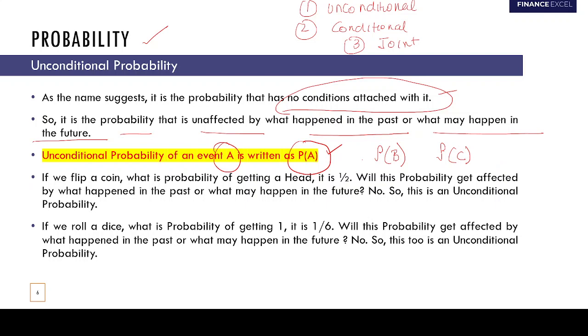Let's do some examples, guys. If we flip a coin, what is the probability of getting a head? It is 1 by 2. Will this probability get affected by what happened in the past or what may happen in the future? No, sir. It's never going to get affected by whatever might have happened in the past or whatever happens in the future. So the probability of getting a head, which is 1 by 2, is an unconditional probability.